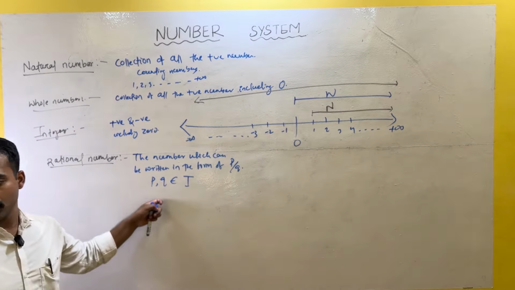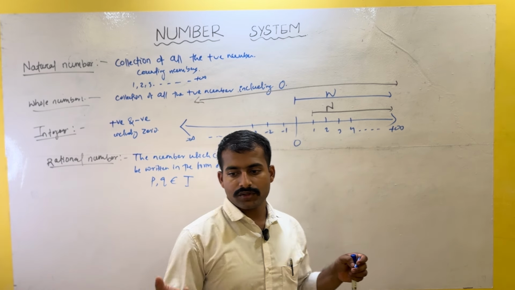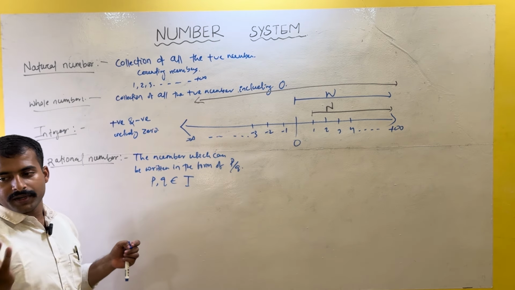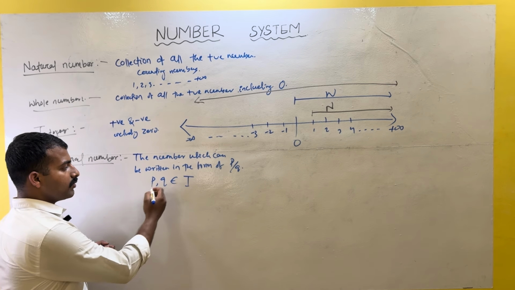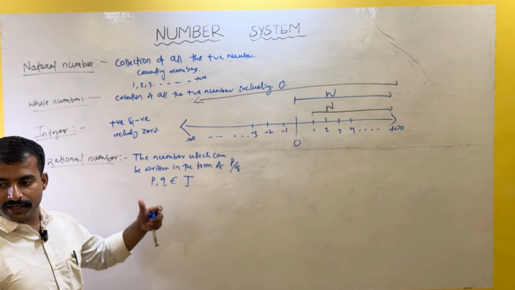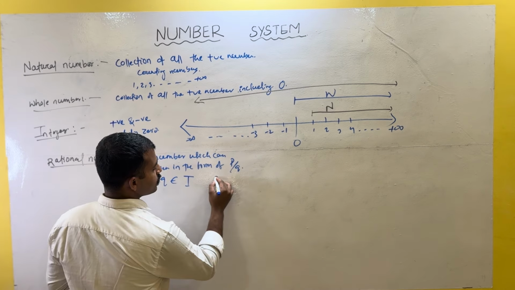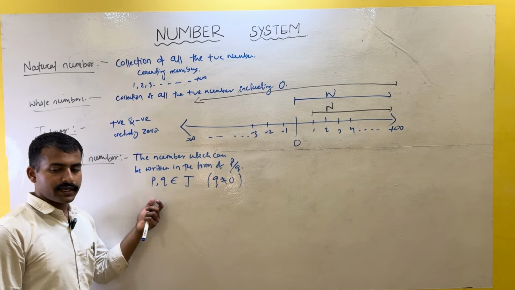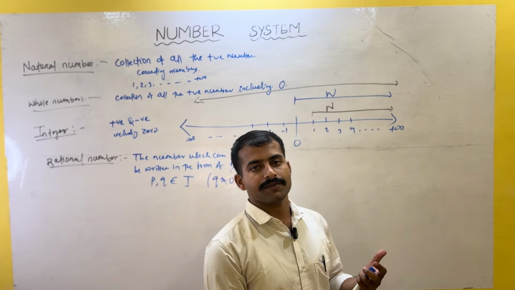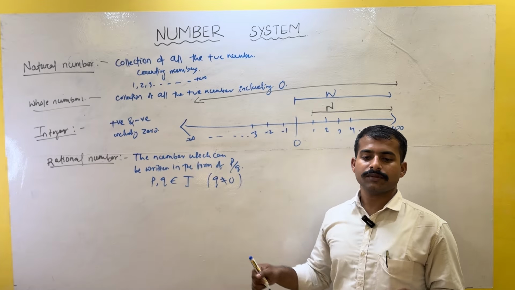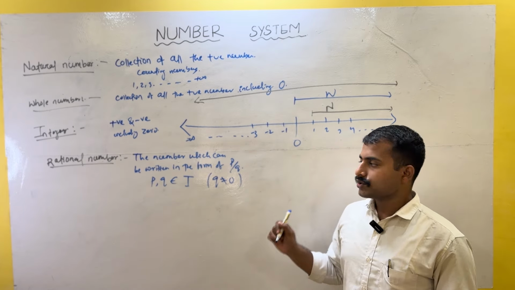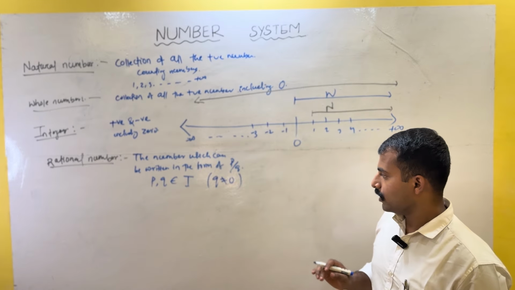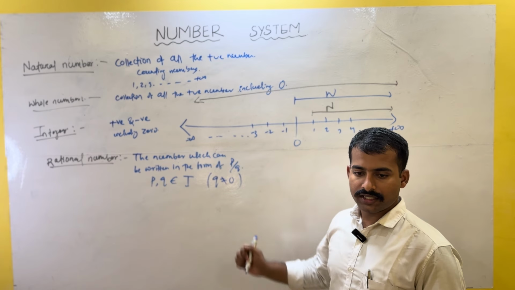This symbol is belongs to. p and q are integers, any integer, but q is not equal to 0. This is very important. p can be negative, p can be positive, p can be 0. q can be positive, q can be negative, but q cannot be 0. The denominator must be a non-zero number. Is that clear or not?